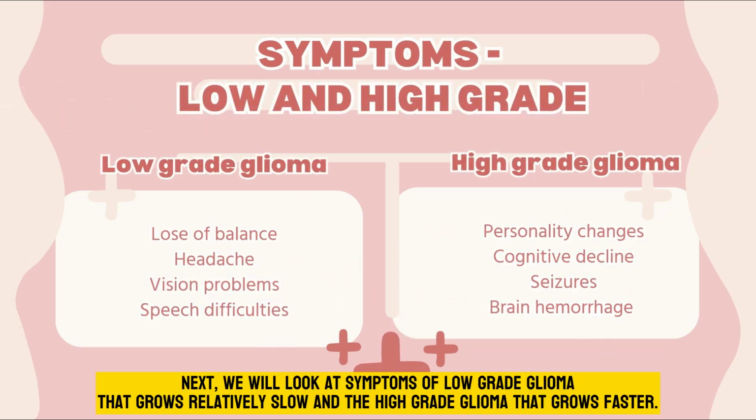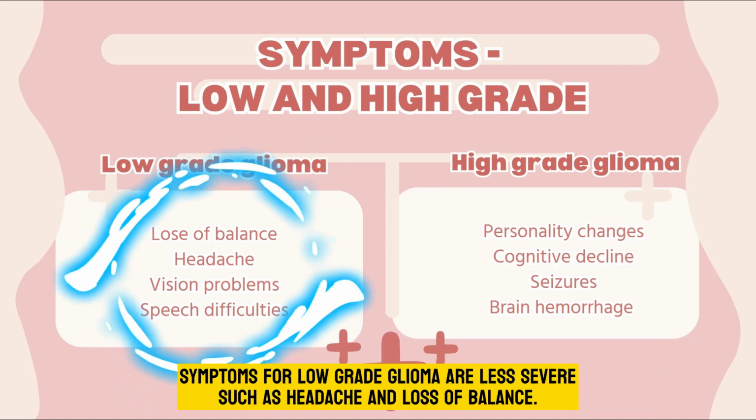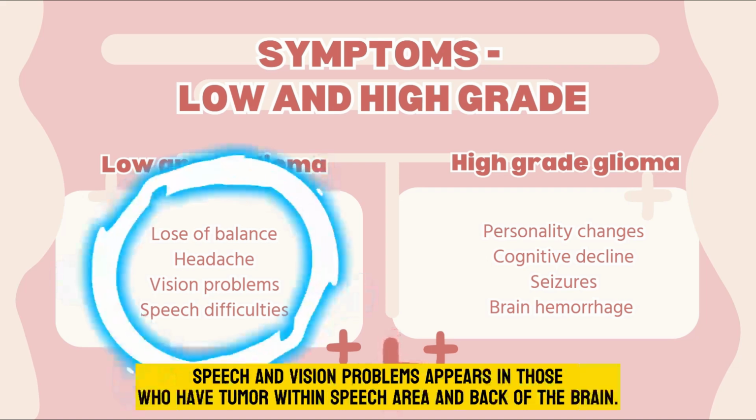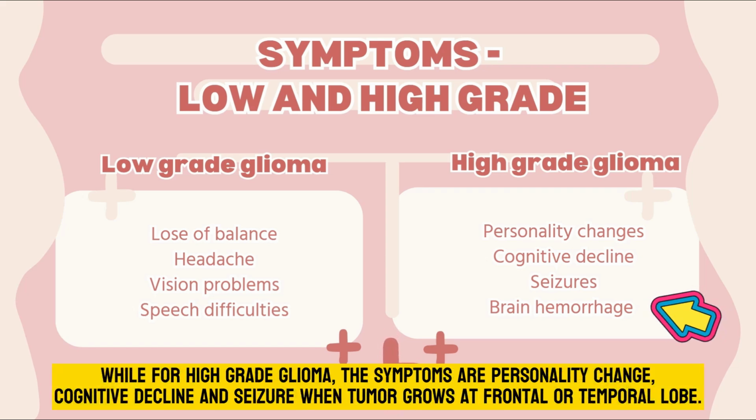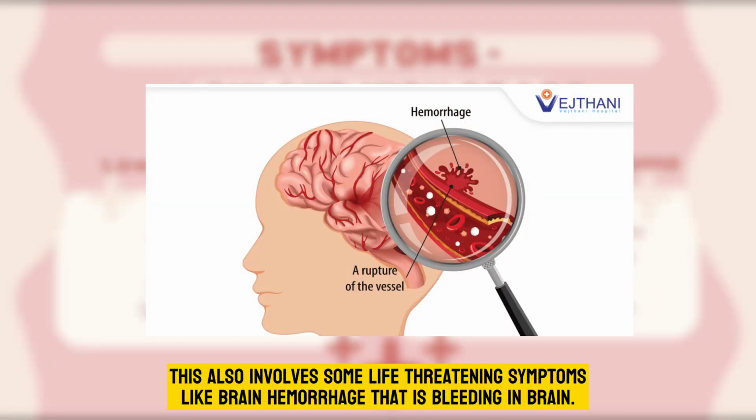Next, we will look at symptoms of low-grade glioma that grows relatively slowly and high-grade glioma that grows faster. Symptoms for low-grade glioma are less severe, such as headache and loss of balance. Speech and vision problems appear in those who have a tumor within the speech area and the back of the brain. While for high-grade glioma, the symptoms are personality change, cognitive decline, and seizure when the tumor grows at the frontal or temporal lobe. These also involve some life-threatening symptoms like brain hemorrhage, that is, bleeding in the brain.